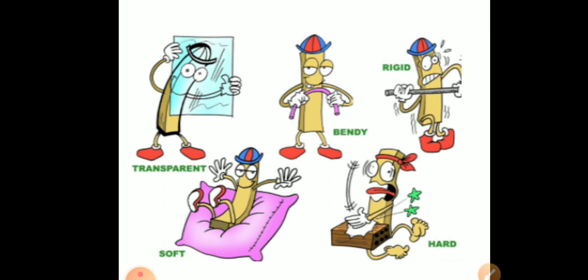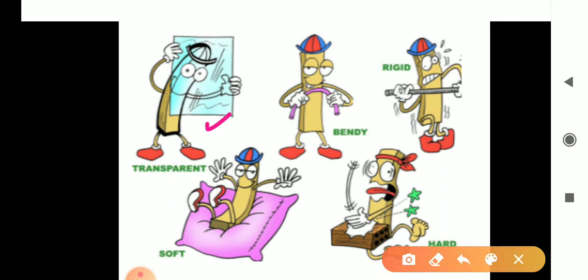Now see this picture. The first is a transparent material. Second is a material that can be bent. This is rigid. It cannot be bent, that's why it is called rigid. Then this is the soft material. This is the hard material. It cannot be pressed, that's why it is called the hard material.